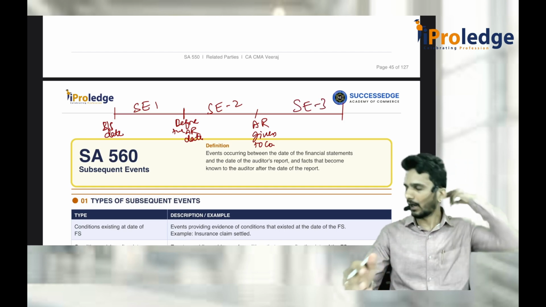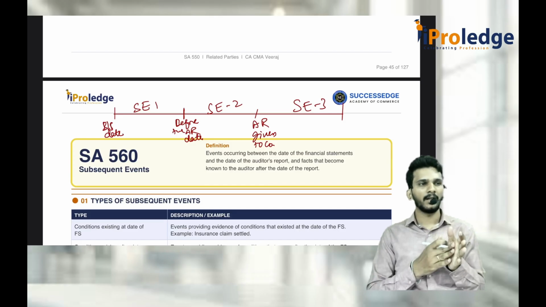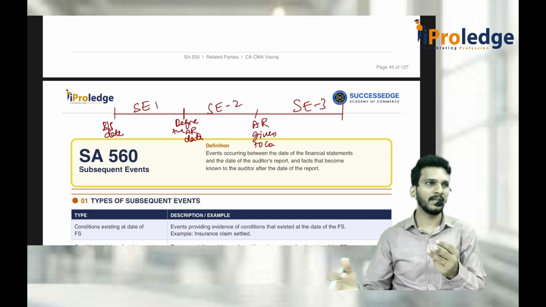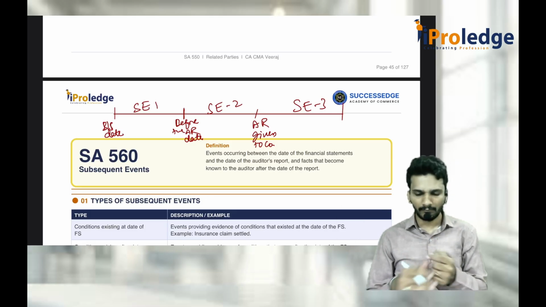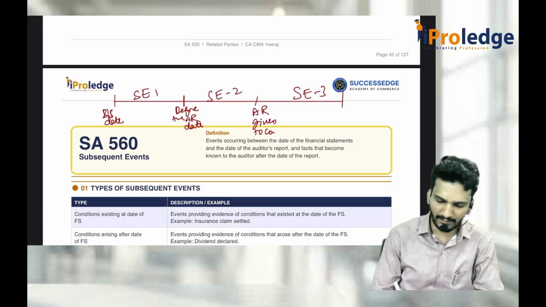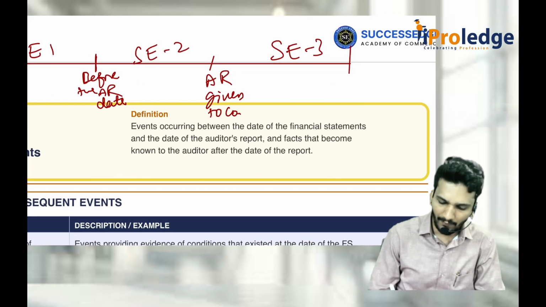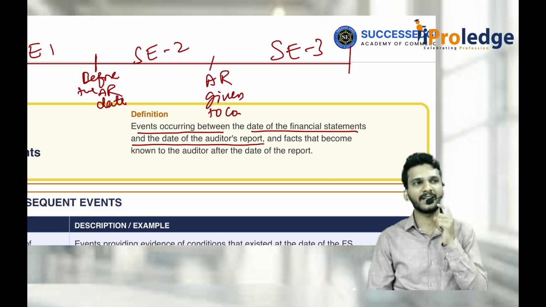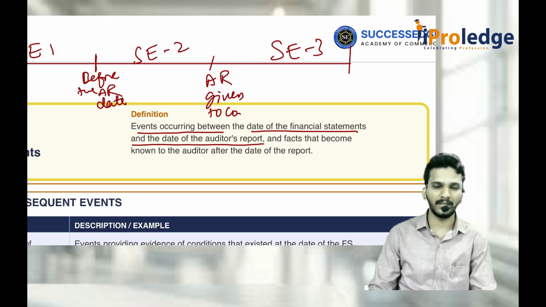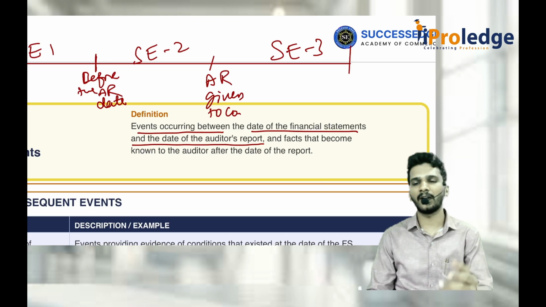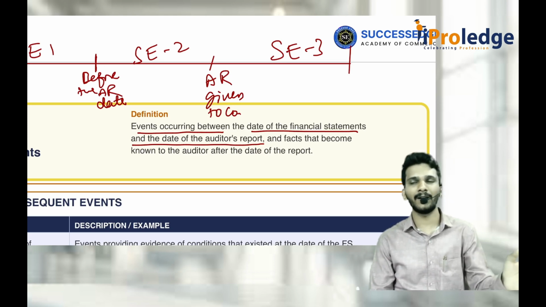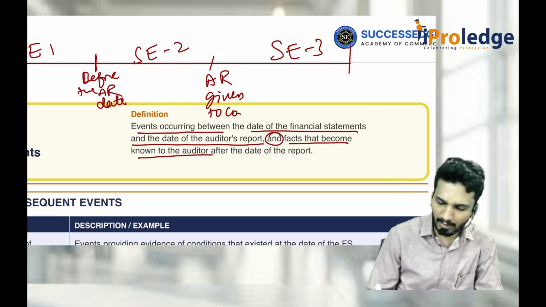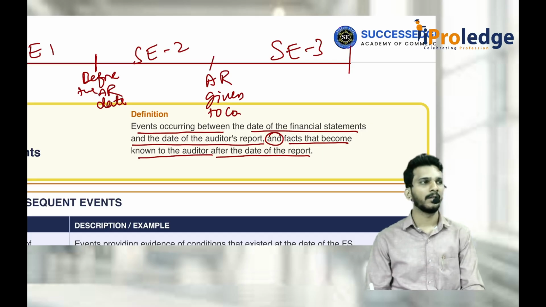One is balance sheet date to audit report date. From audit report date till the audit report is given to the company. From that audit report given to the company, it is issued to the public. These are the 3 subsequent events. Here, if you look at the definition in SA 560, they say that events occurring between the date of financial statements and the date of auditor's report, and the facts that became known to the auditor after the date of audit report. That means what?